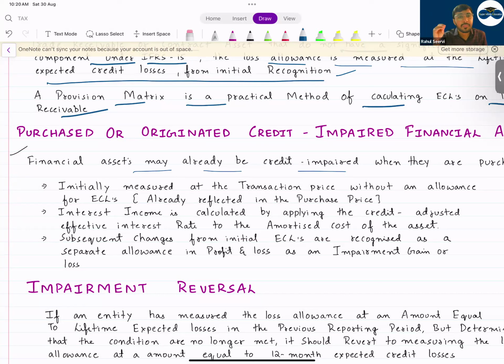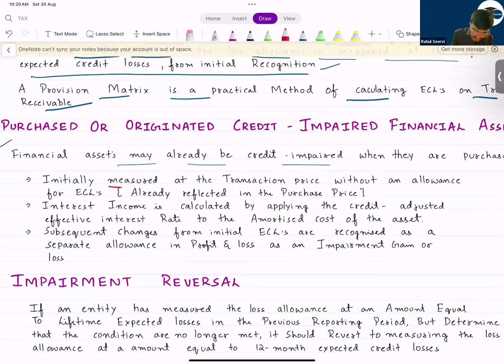That means the bank also knows that we will not receive the amount, but still you are purchasing them. But you say that, sir, we are purchasing it, but we know we have a way to get the money back. So in that case, what will you do as a company? You will say these assets are credit impaired assets. In that case, they are initially measured at the transaction price without an allocation for ECL. Without any allocation. Initially, you will record at the value which you pay.